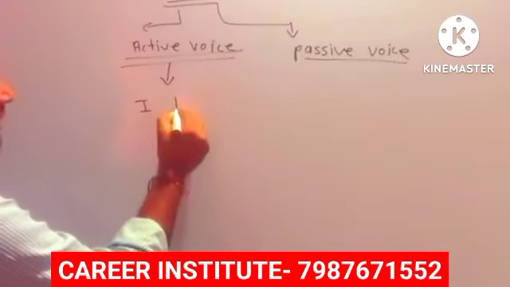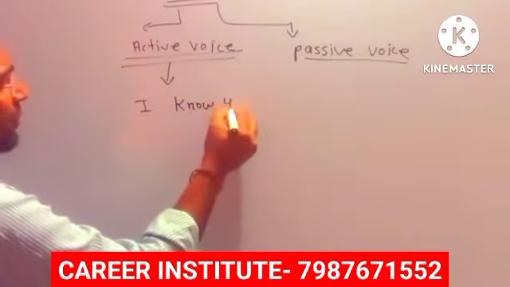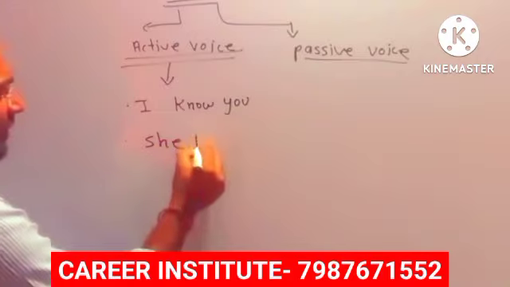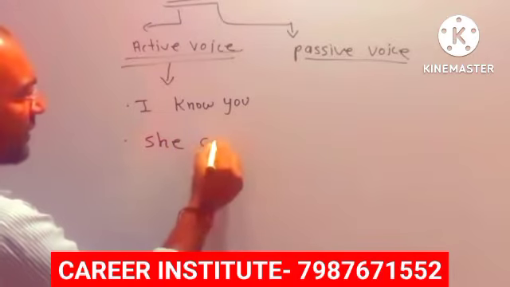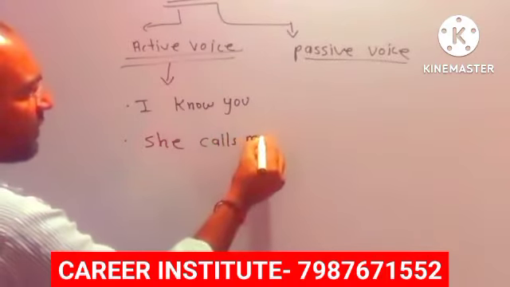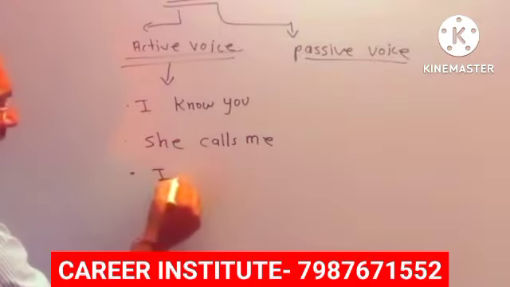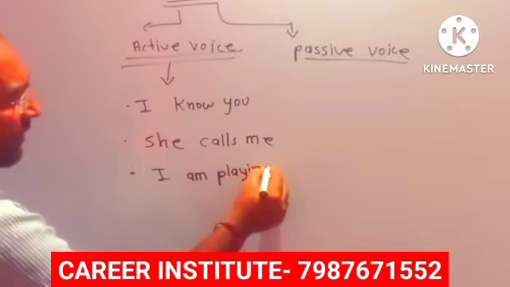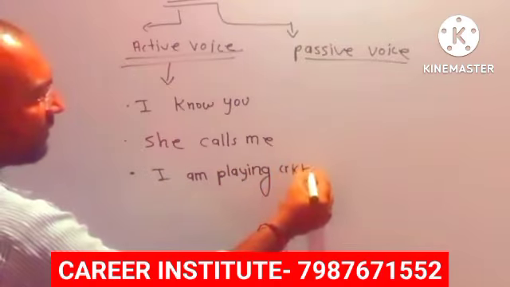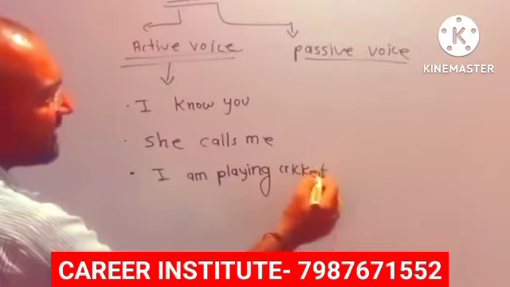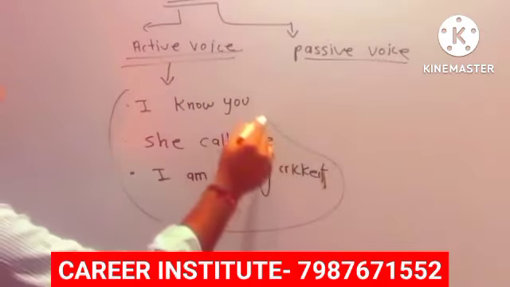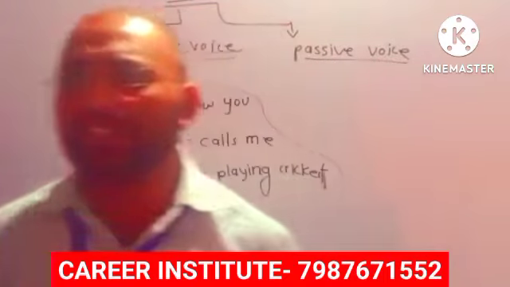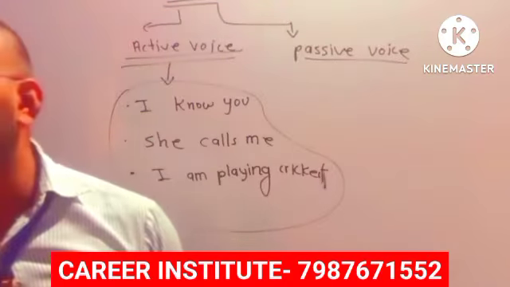For example, I know you. Second example, she calls me. Third example, I am playing cricket. So this type of sentences are called active voice. Active voice means normal sentence.